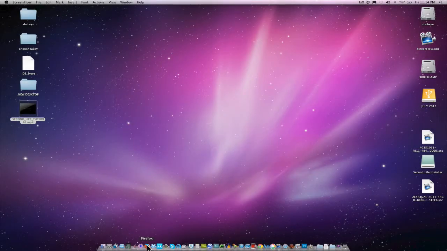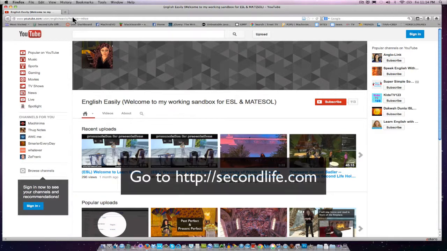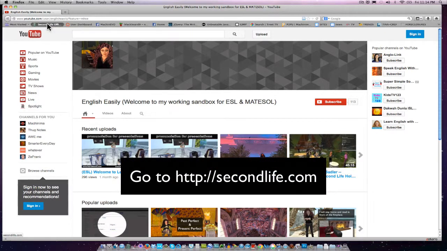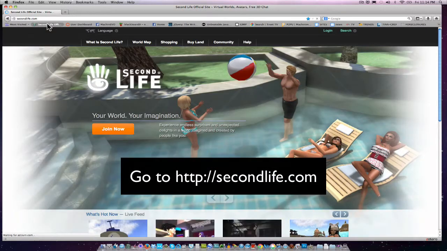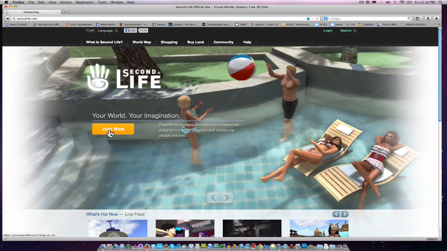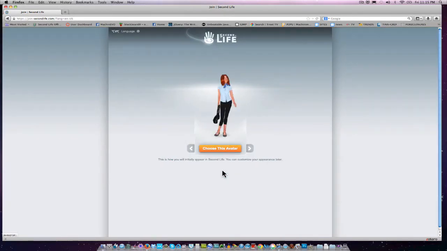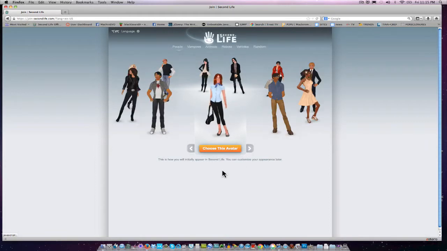The first thing you're going to do is launch your web browser. Then go to secondlife.com. You're going to click on the orange button to join now. And then you will be asked to choose an avatar.